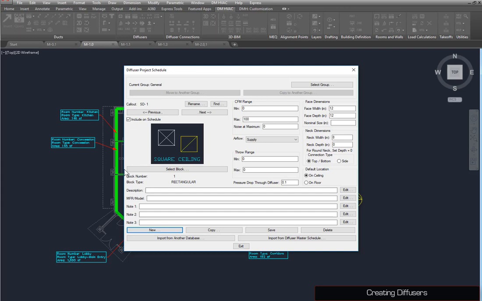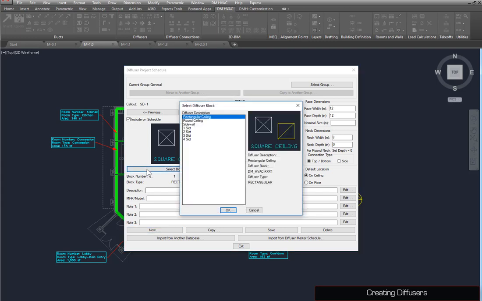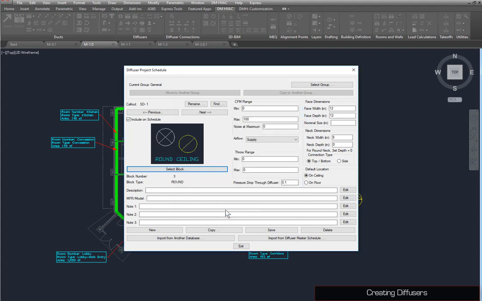Press the Select Block button and set the block to round ceiling. Next, set the CFM max to 400 and the face dimensions to 24. Press the Save button to save your changes.